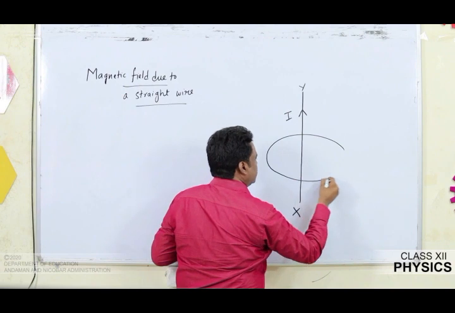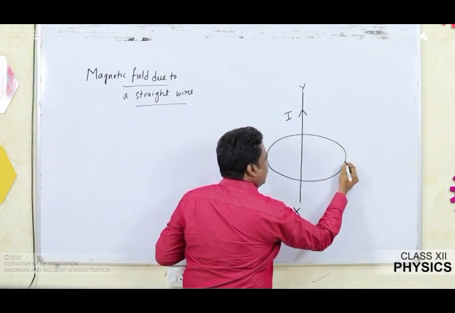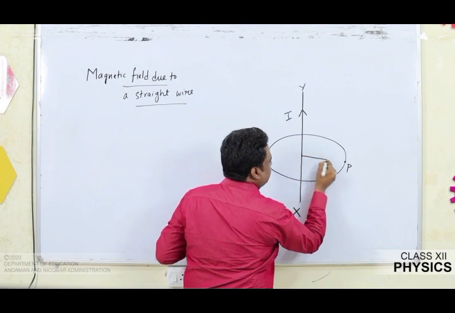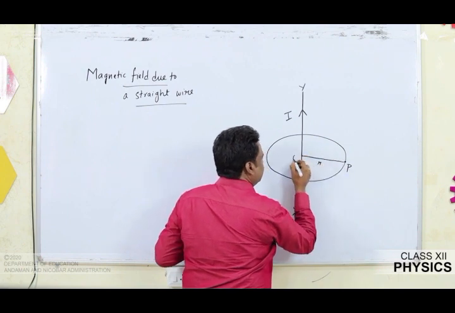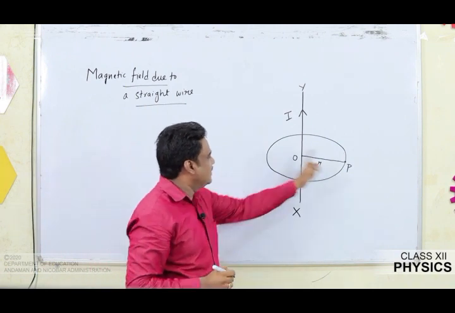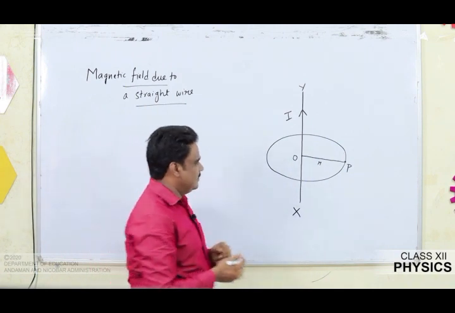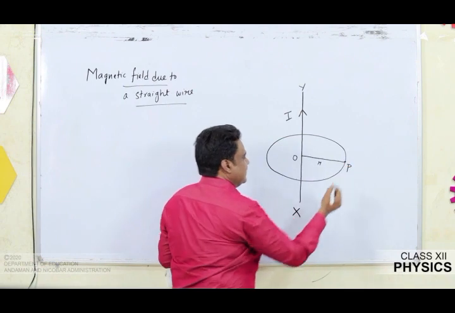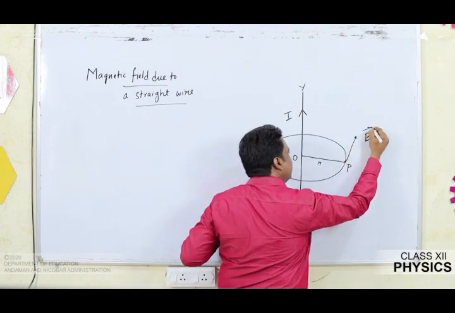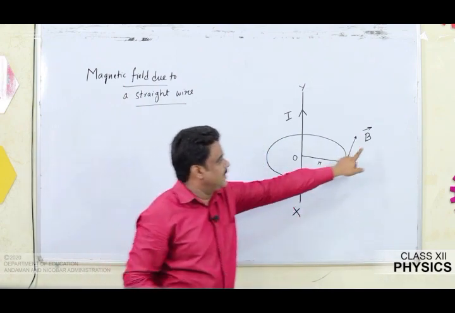I am going to consider a point P, say at a distance r from center O. The conductor passes through that circular path. P is the point of observation, where the magnetic field is B vector, that we are supposed to calculate.